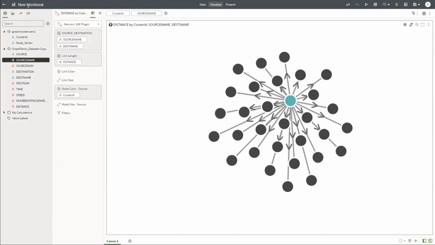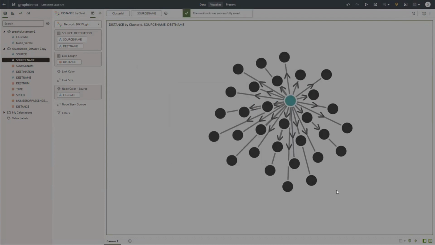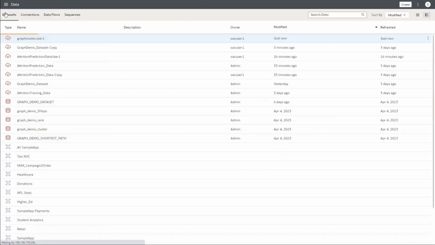We're almost coming to the end of it. Just before that, if you want to save, you can just click on the save option, and then you can just name it as graph demo and then save, right? What we have also done is, just to give you a sense of how the other projects of graph would look like, node ranking, shortest path, a particular workbook is made available.